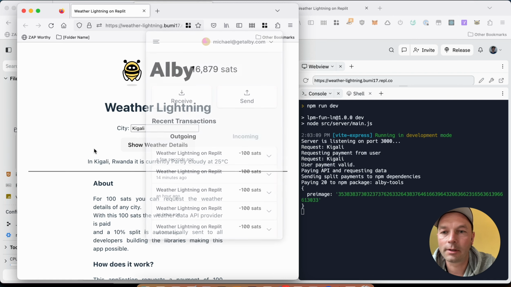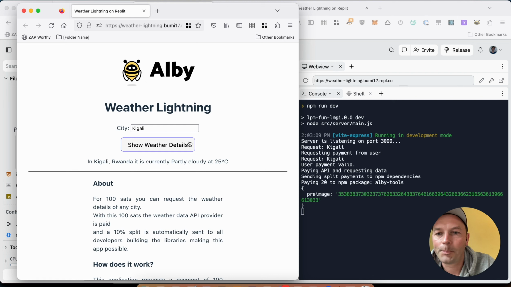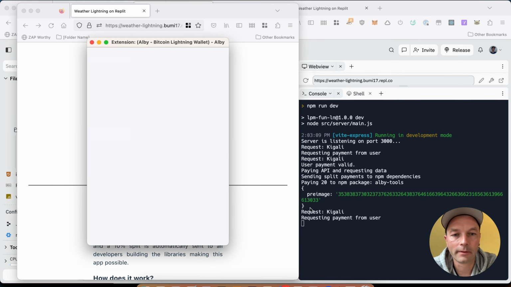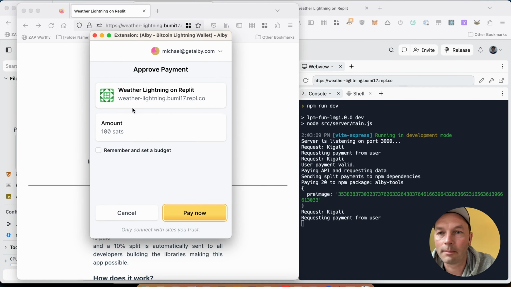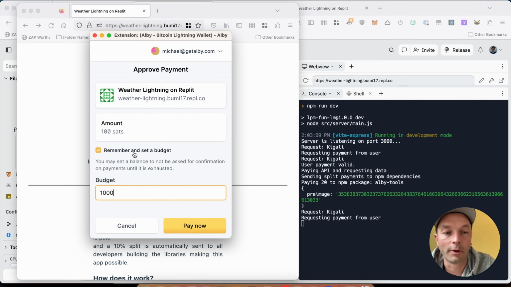Let me remove this budget so that you see what's going on. So let's request the data again. We see the request coming in here. The first thing it does is request the payment from the user. So now my extension pops up because the application requests 100 sats from me, and I can set a budget so that I'm not prompted again. I can trust this application. So whenever this application requests a few sats from me, my browser should send the payment automatically. This is what I had just enabled before. So up to a budget of 1,000 sats, I'm not going to get this prompt anymore. So I'm going to pay it.